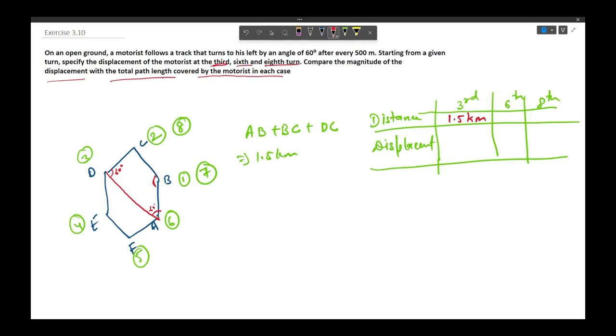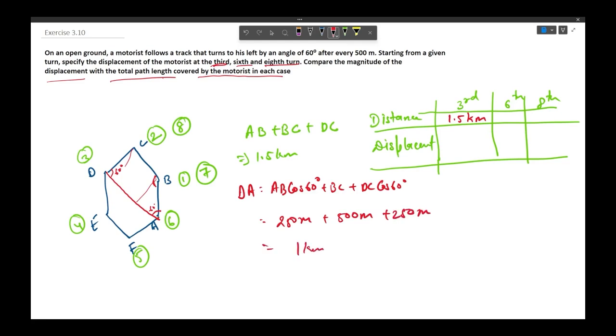So the length AD would be AB cos 60 degrees plus BC plus CD cos 60 degrees. AB cos 60 degrees is 500 meters into 1 by 2, which means 250 meters, plus 500 meters, plus again 250 meters. This is going to be 1 kilometer. So the displacement would be 1 kilometer.